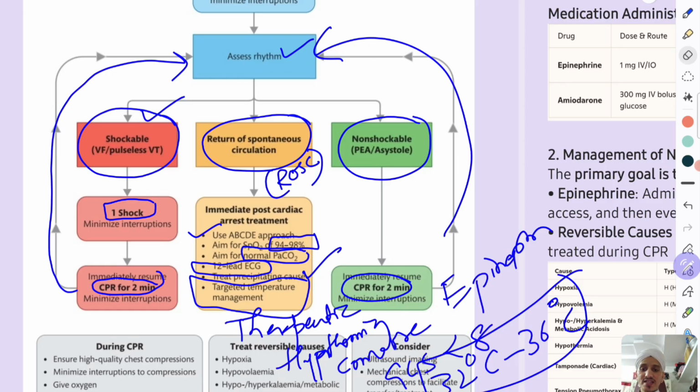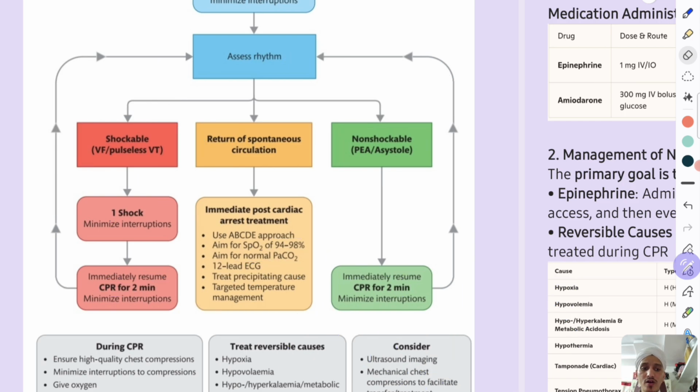That is targeted temperature management to prevent injury, because maintaining this slightly borderline hypothermia decreases the metabolic consumption of the brain. That's how it works. So that's the thing. Meanwhile, you are doing all these things.